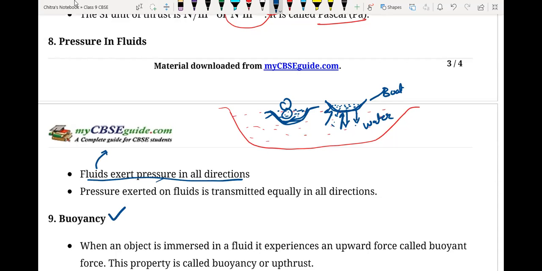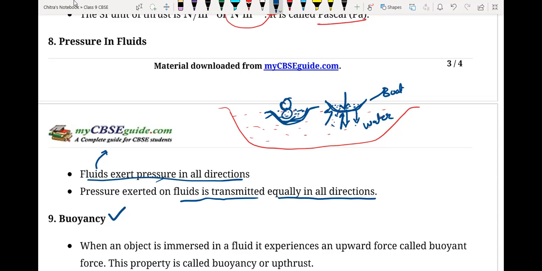Okay, so what is fluid? Anything that can flow is called a fluid. Pressure exerted on the fluid is transmitted equally in all directions. Suppose you place a boat over here and some person is sitting in it.